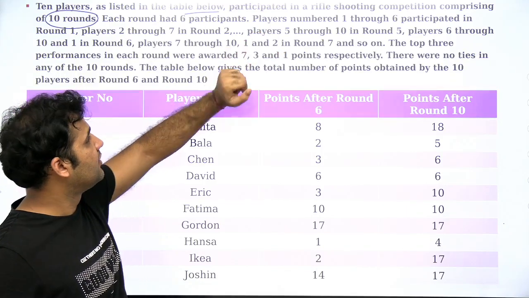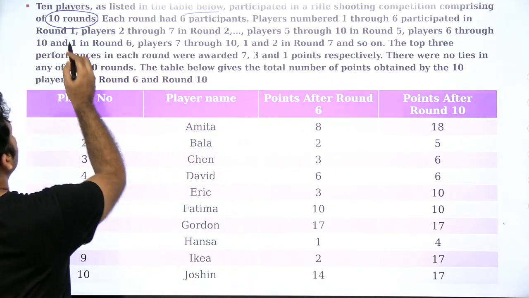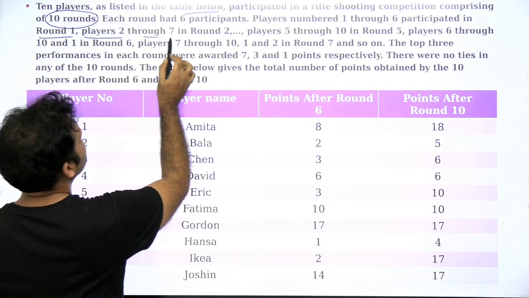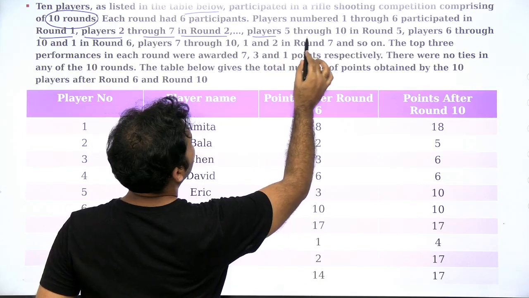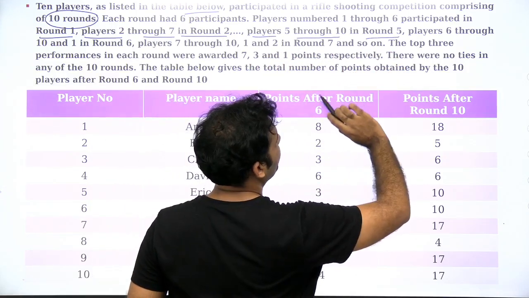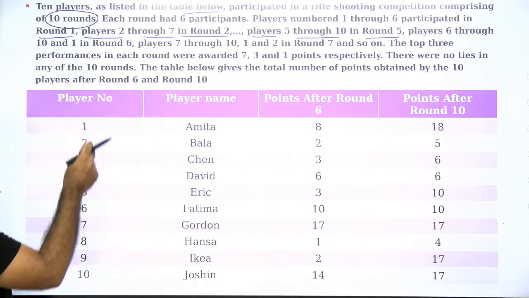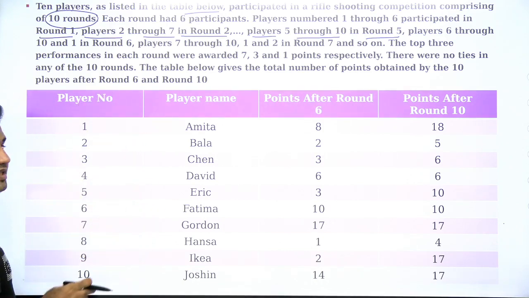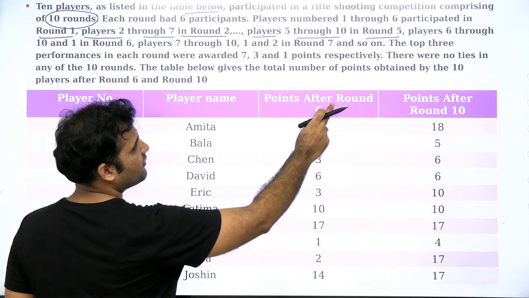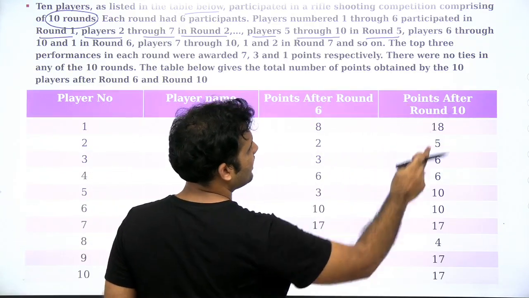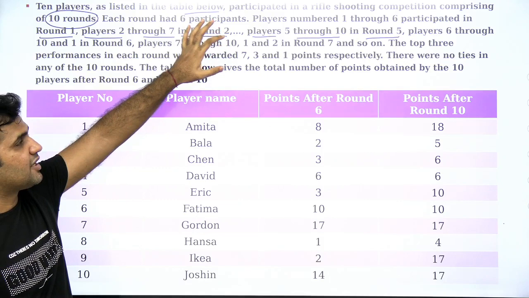In the next statement it says players numbered 1 through 6 participated in round 1. Player number 2 through 7 participated in round 2, and so on. Player number 5 through 10 participated in round 5, and so on. So that is what this statement is saying. In this complete table, the first column tells us the player number, the second column tells us the player name. These are the points after round 6, and these are the points after round 10. First, understand how the participants are participating in the rounds.